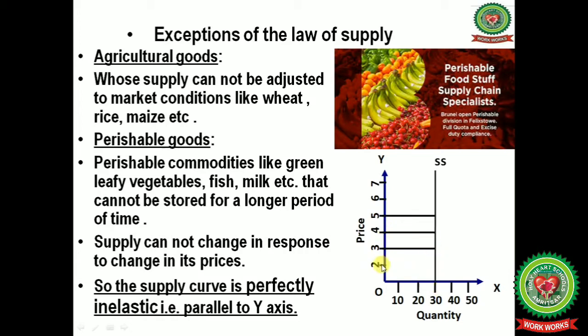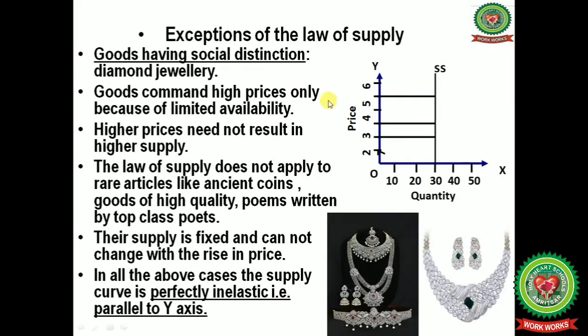Now we can see that at all the levels of prices the quantity remains 30 units. So we will get a straight line that will be parallel to the y-axis. Now this type of curve is known as a perfectly inelastic curve.